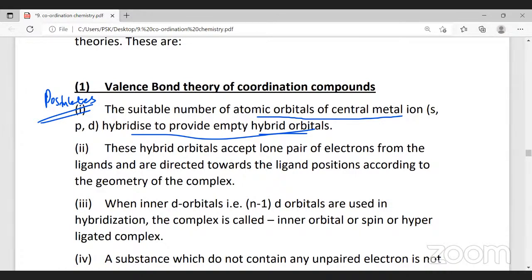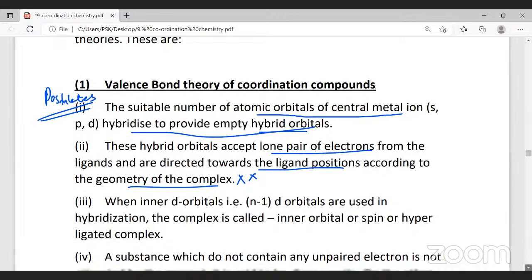These hybrid orbitals accept lone pairs of electrons from the ligand and are directed towards the ligand positions according to the geometry of the complex. This is a wrong postulate. Don't worry about this; that's why I didn't give you this point. The lone pairs of electrons are given by the ligands and accepted by the hybrid orbitals. True, but the type of bonding is not mentioned here.